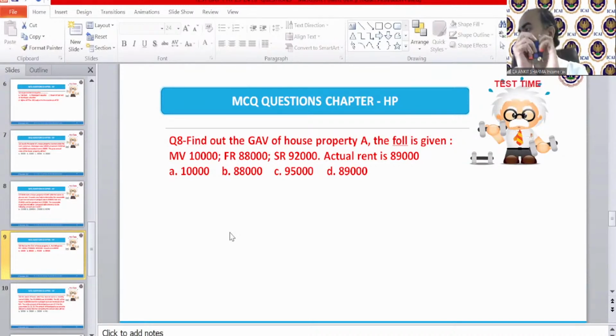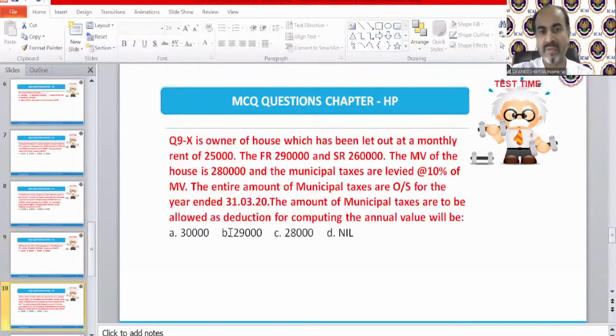Anyone else? Okay. Pratha Sarthe is saying D. Bharati Doshi is saying D. Very good. Subhashish is saying D. Very good. Pranjal Nathan is saying B. No, B is not the correct answer. The correct answer is D. So question number 8 correct answer is D, 89,000. Well done. Next is question number 9.